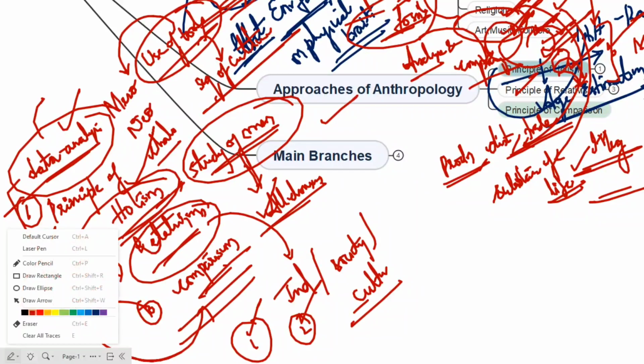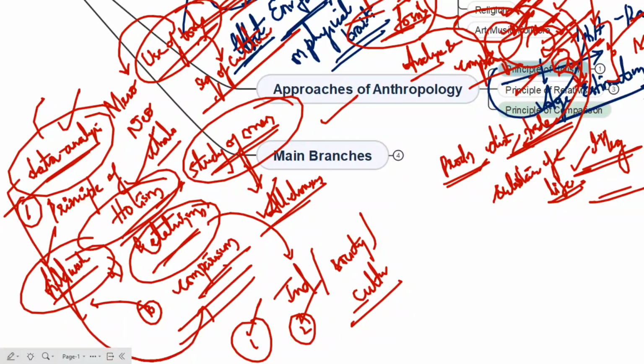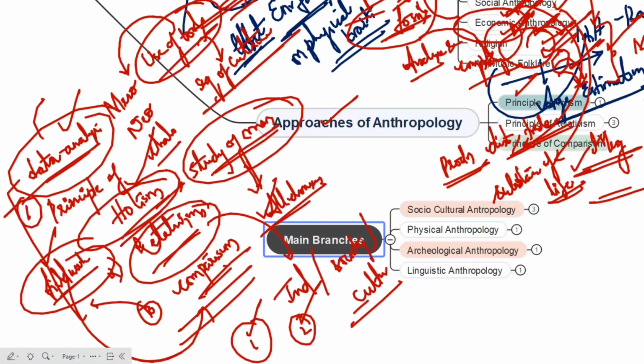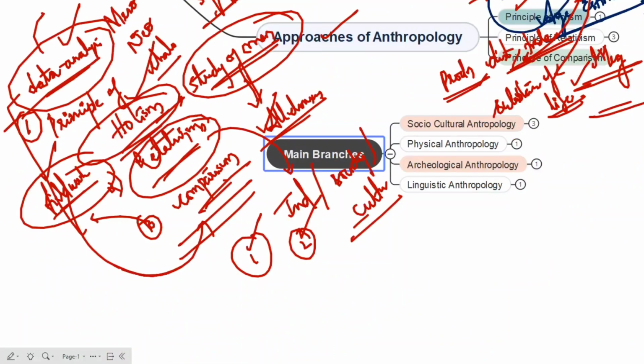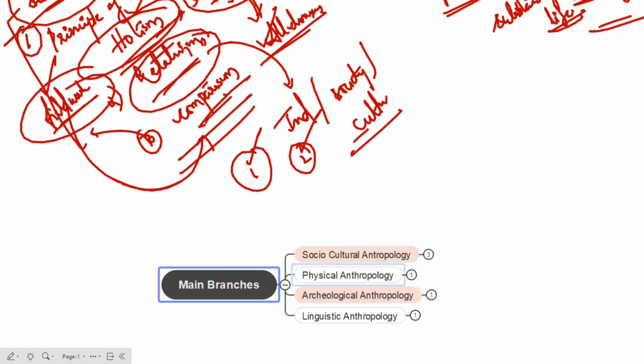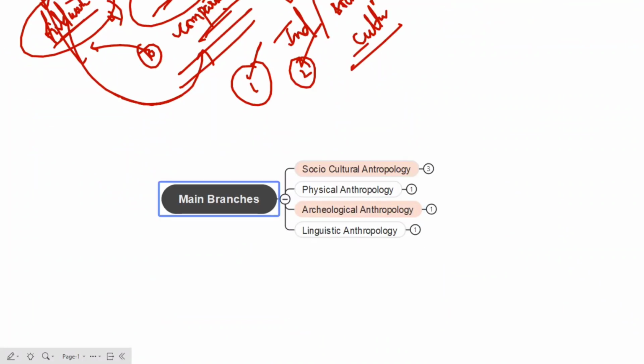Now let us talk about the main branches of anthropology. As you all know, there are four important branches, which include socio-cultural anthropology, physical anthropology, archaeological anthropology, and linguistic anthropology.